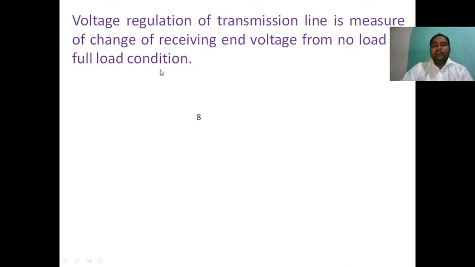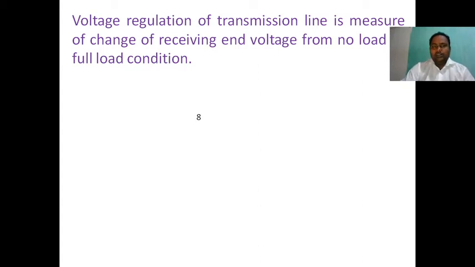While calculating the voltage regulation, first we must know the receiving end voltage at no load, that is VR naught. VR naught stands for the receiving end voltage at no load condition, and VR is the receiving end voltage at full load condition. We must know both, then only can we find the voltage regulation.